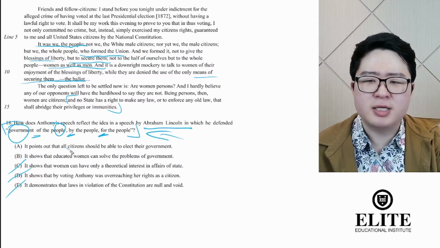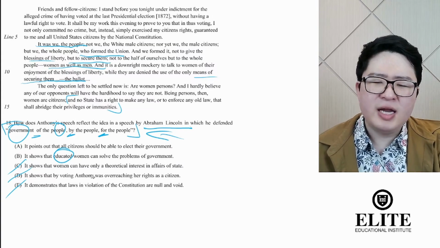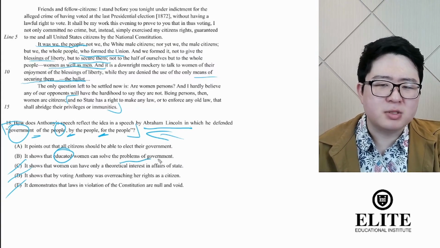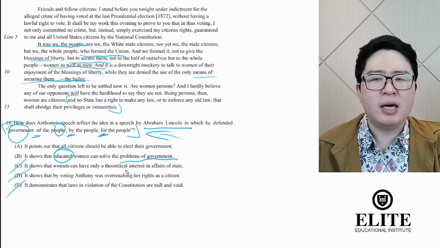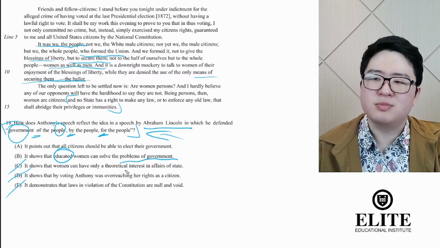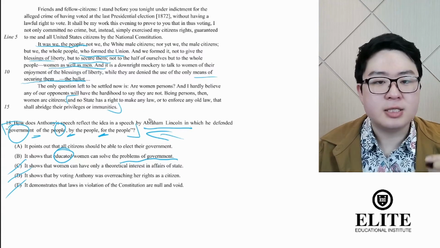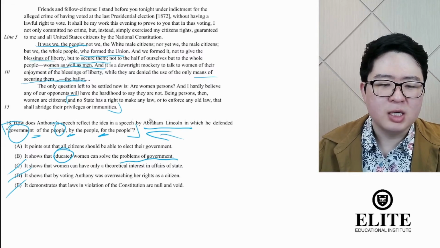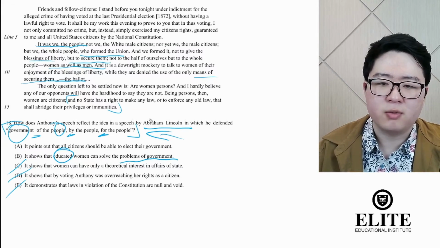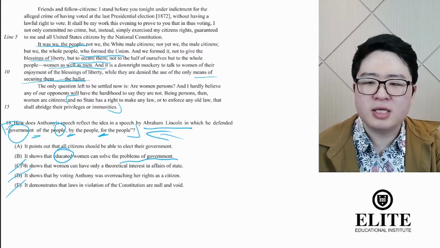So "educated" is kind of strange here, right? And is there anything about the problems of government? No, not really. It's about voting, it isn't about simply solving the problems of government. It's about representing the people, and having the rights and liberties of the people secured through voting. So it's not about government problems, it's about these fundamental rights.